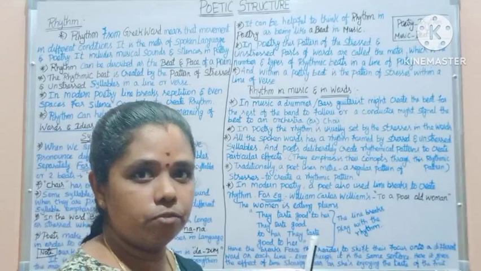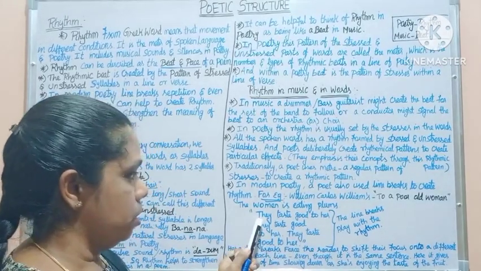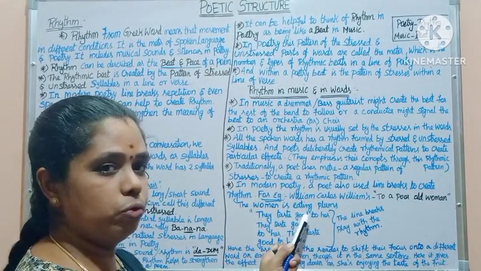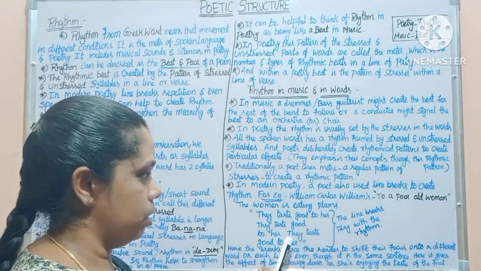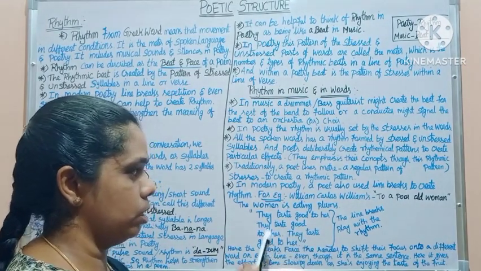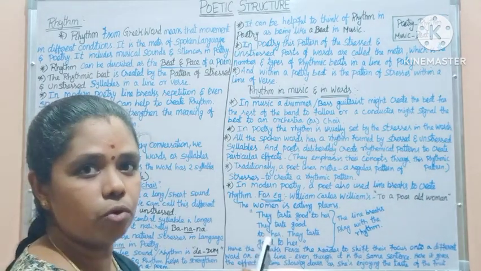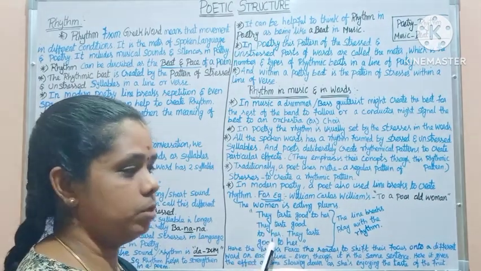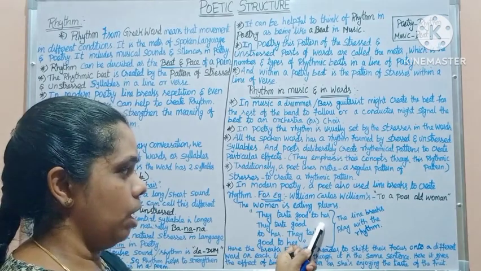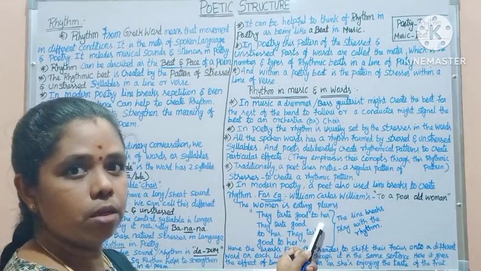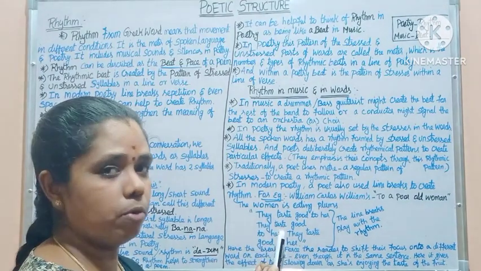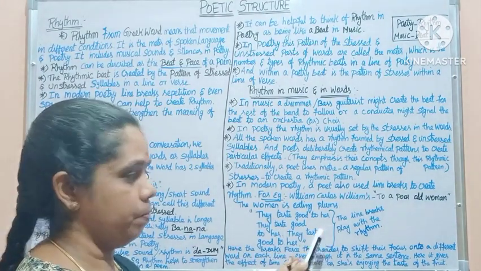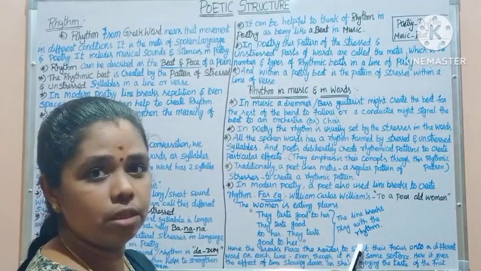One of the sentences from this poem: They taste good to her. Here the same sentence continues, but the lines break here. So these are small examples of line breaks playing with rhythm.